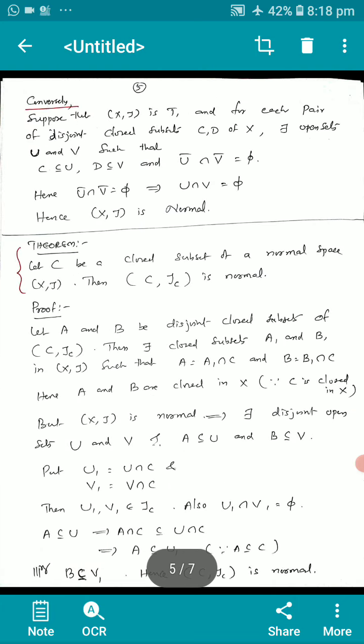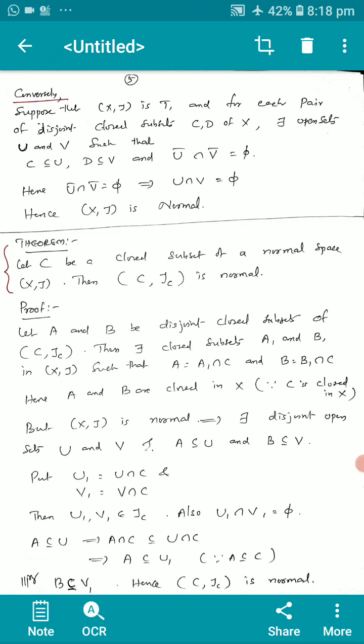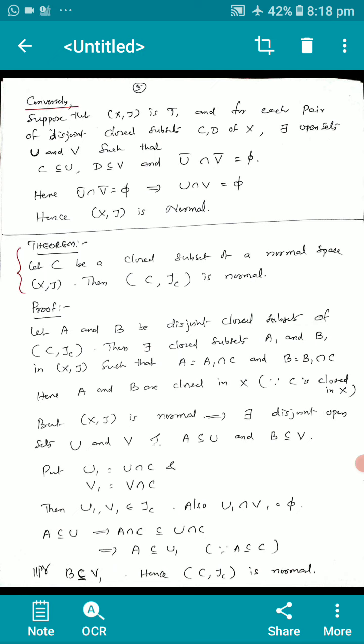Converse part, suppose that X2 is T1 and for each pair of disjoint closed subsets C and D of X, there exist open sets U and V such that C is a subset of or equal to U, D is a subset of or equal to V and U bar intersection V bar equal to phi. Here U bar intersection V bar equal to phi implies U intersection V equal to phi. Hence, normality follows.